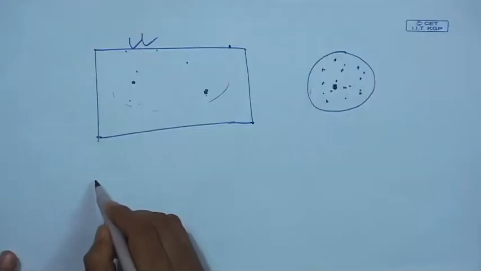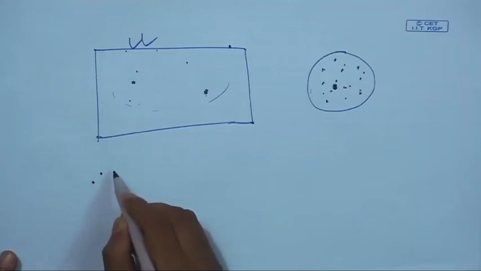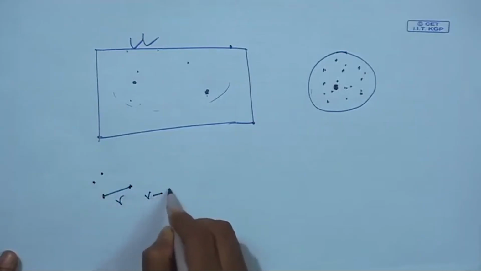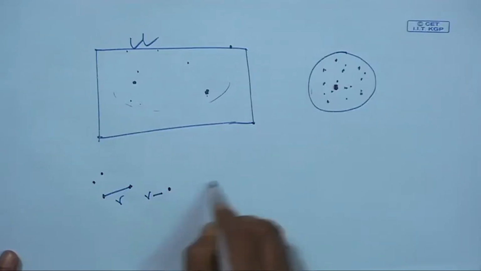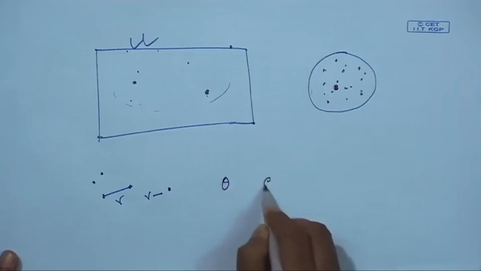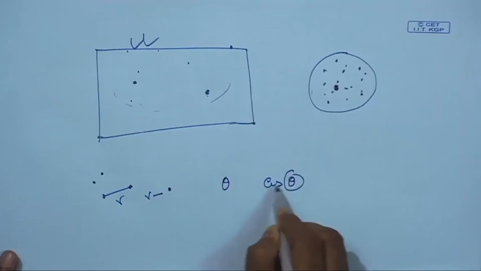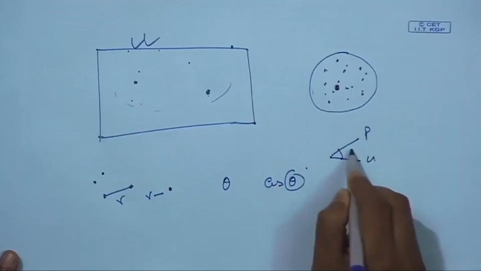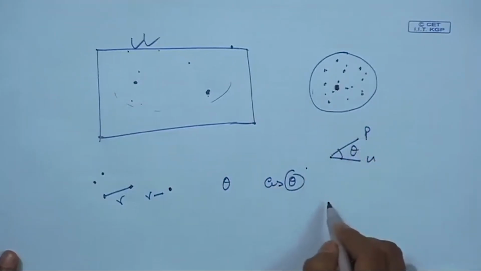If you remember, when I discussed spherical wave propagation, I said that if the distance from the source r is comparable with the wavelength of the produced sound, then theta, the angle between the pressure p and particle velocity u, do you remember the cos theta, will be large.